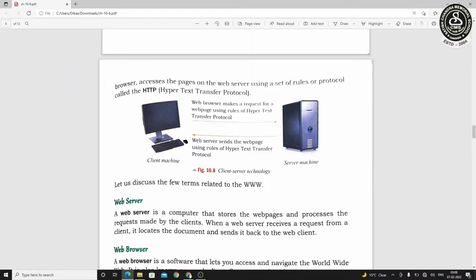So here in a diagram it is explained how a user is asking for a request and the server is giving the answer or serving the request. So when we are asking a question or a request, we write that query in our web browser and that request is sent to the server and the server provides us some answers to it, and they provide us answers following some protocols or rules that is said to be HTTP, Hypertext Transfer Protocol.